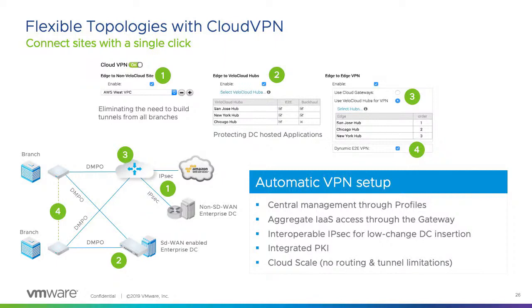And now clicks number 3 and 4, which is if you want a branch-to-branch, in other words, you want to make a mesh network, and we are not making a mesh. Basically, it's a dynamic branch-to-branch. It will only come up when there's interesting traffic, and it will steer the traffic from the branch to the hub as well as the gateway. So if you have not moved to the cloud, you don't need to worry about having your own hub in the cloud.